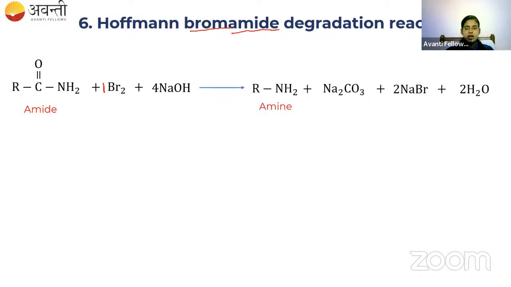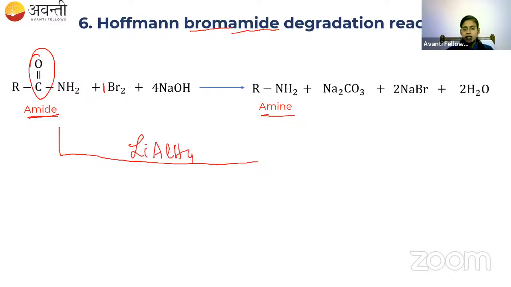So what is happening here? The C double bond O is going out and we are left with only RNH2. In the fourth preparation also we used an amide, but we treated it with lithium aluminum hydride and H2O, which led to the formation of RCH2NH2. So there the number of carbons remains the same.